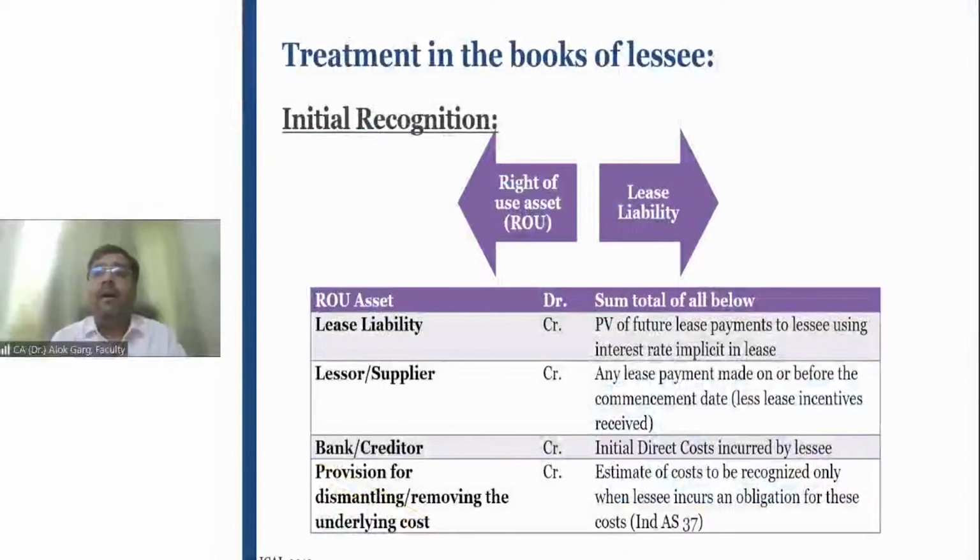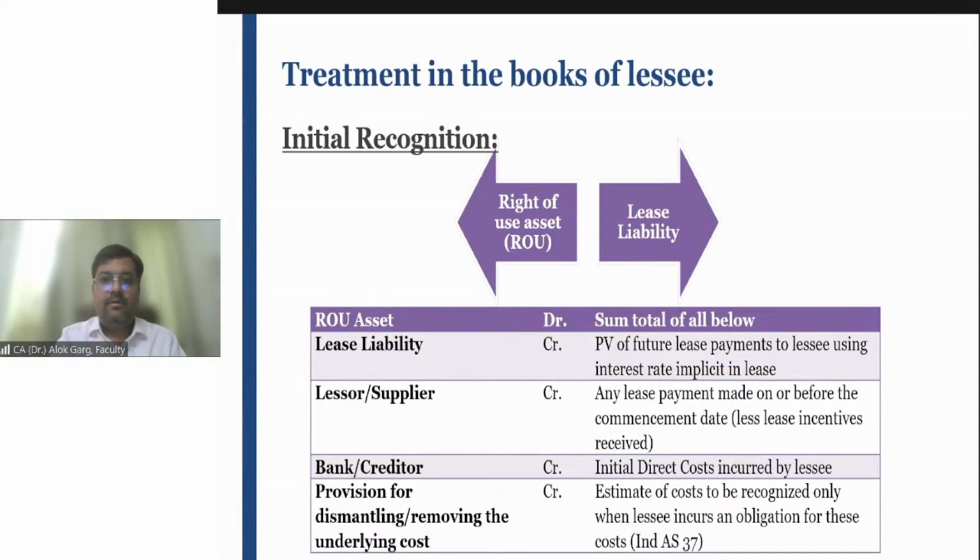Discuss the accounting part in the books of the lessee, right? Do you have any question so far? Shall I move forward?